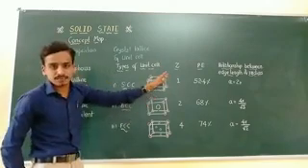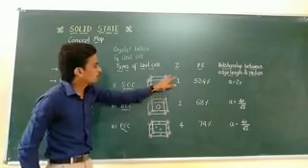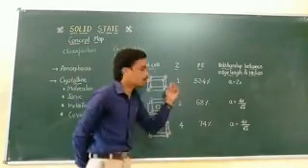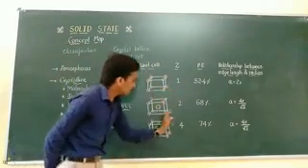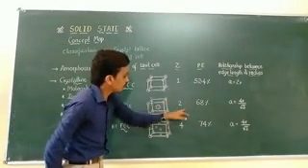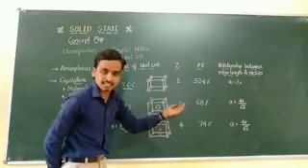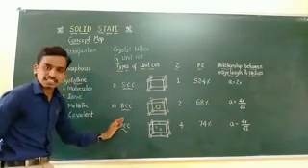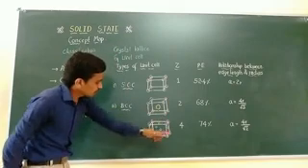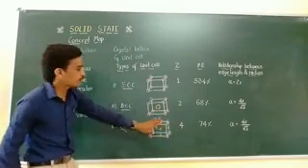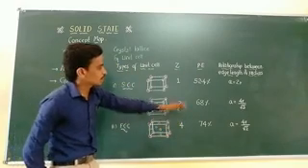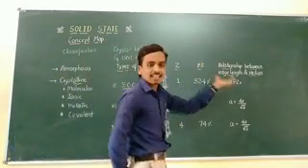Each corner atom's sharing is only 1 by 8. Therefore, 1 by 8 into 8 means a contribution of only 1 atom. Similarly, you can do the calculation for BCC, and you get a total of 2 atoms. And the last one, FCC, has 8 corner atoms and 6 face centered atoms. Therefore, the total number of atoms in FCC is 4 atoms. And the next point is packing efficiency.